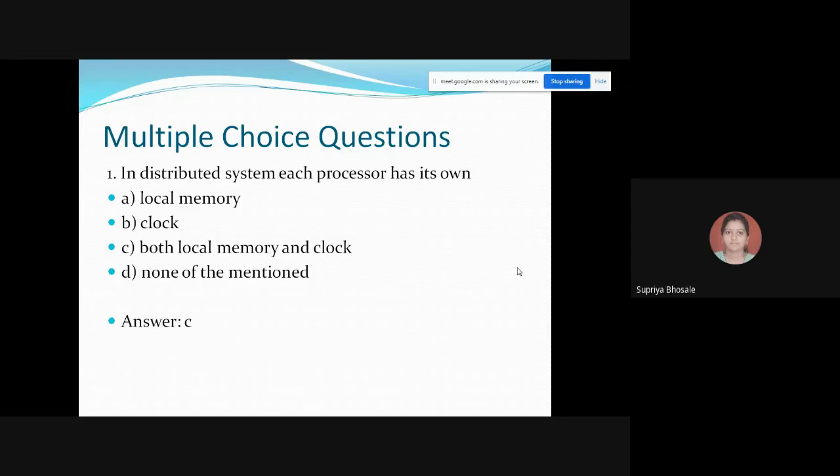Might be some of the students are setting their clocks a day after or a day before also. This will not hamper overall performance of your system, but it may hamper at the time of sending your mail sometimes. But here for this question the answer is C. It is having both local memory and clock.